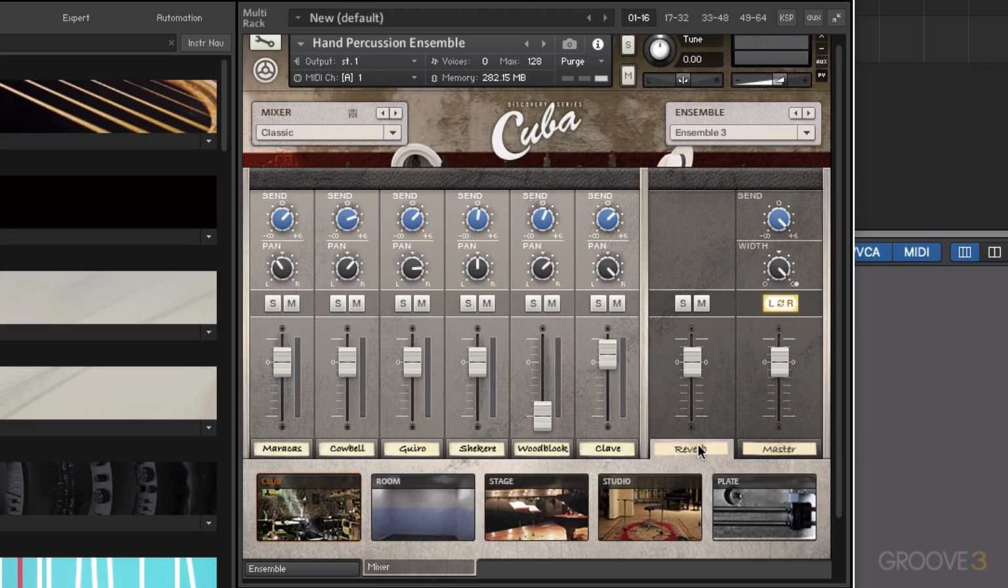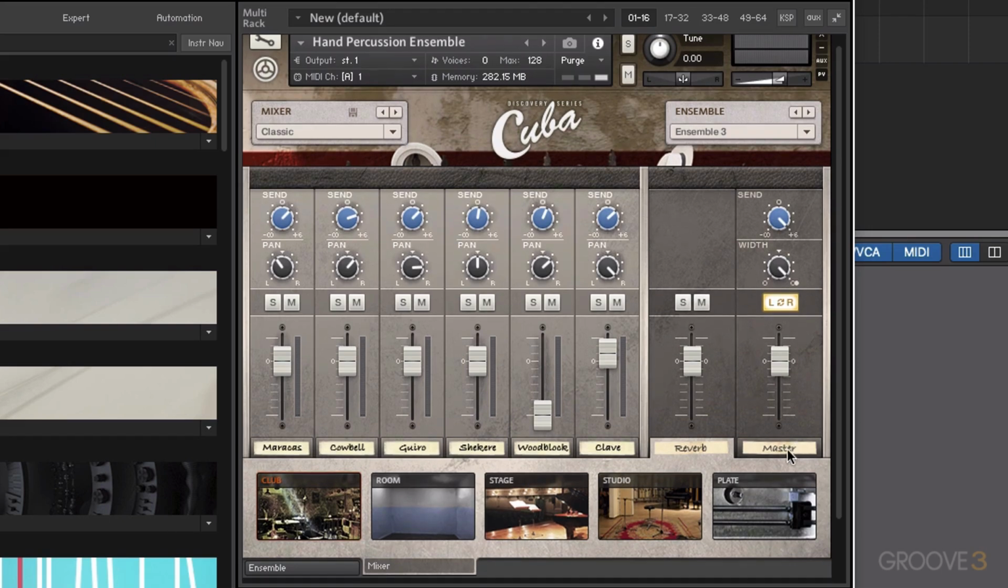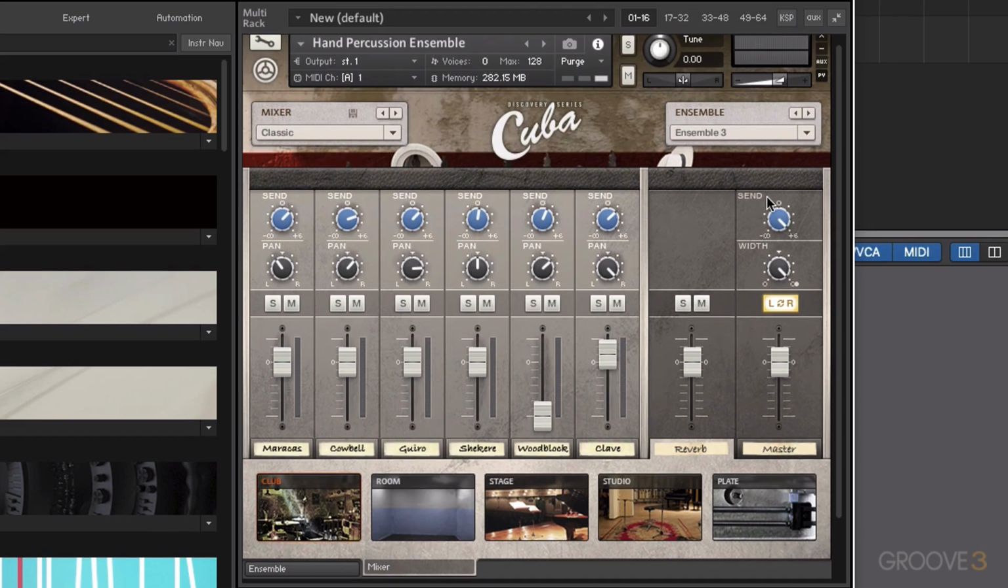The reverb gives us 5 different very high quality convolution reverb effects. Solo and mute for the reverb, and for the master channel we have a kind of global send for everything going through the master, a global width as well, and we can invert the left and the right hand channels. So that's our mixer page.